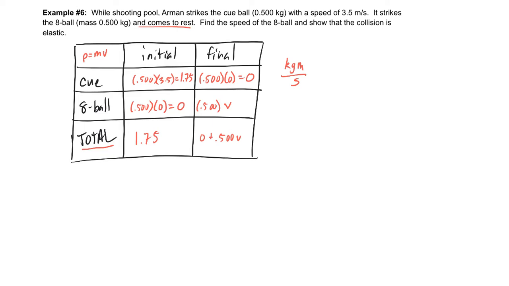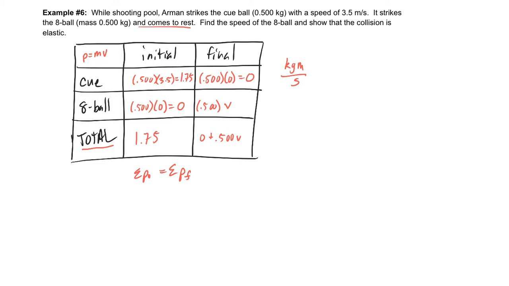And so we know that the sum of the momentum initial has to equal the sum of the momentum final as long as there are no external forces. Now, there might be a little bit of friction here, but remember, in the time of the collision, there's very little time there, and so we'll say that friction is basically not doing anything. The normal force and the gravity balance each other out, so they're not going to come into play. So therefore, momentum should be conserved here.